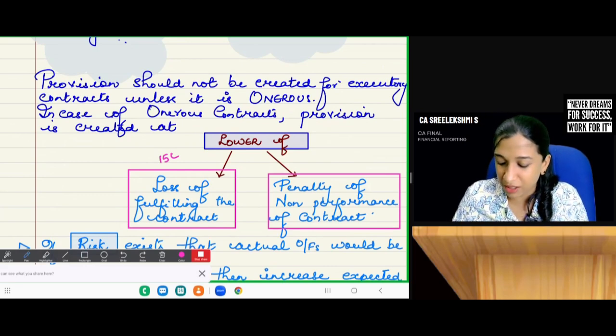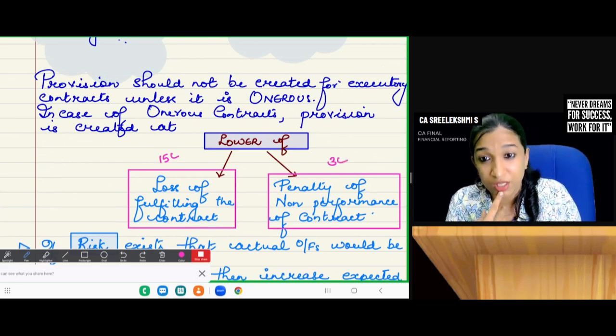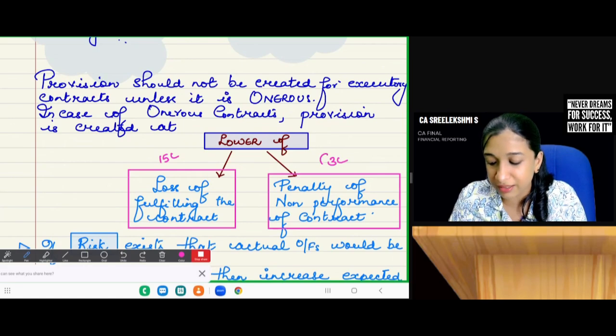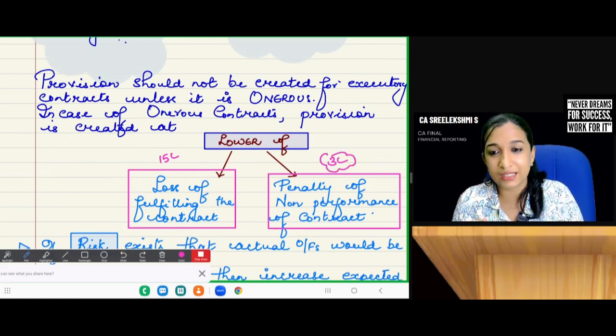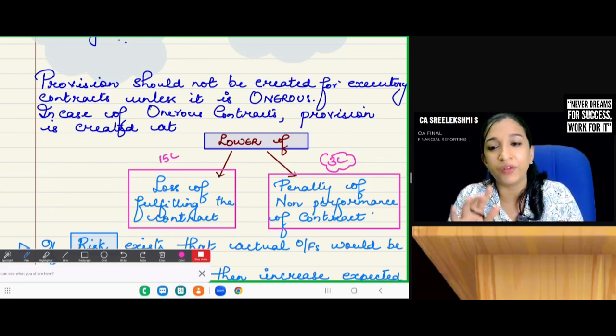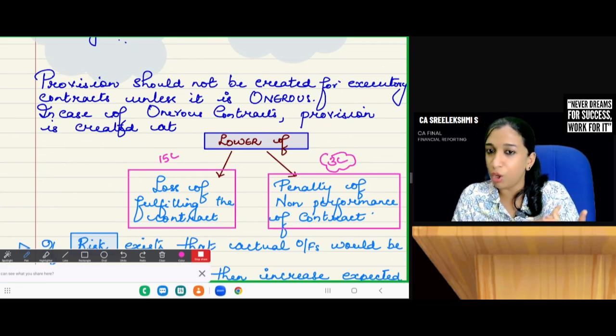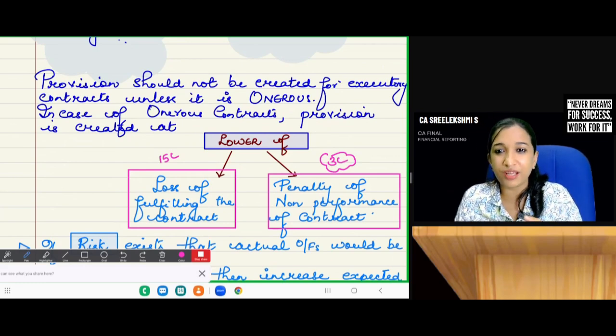In case of termination, what is the termination penalty? Say for example, 3 lakhs. Then it is better to exit from it. Only 3 lakhs will be your loss. You can create provision for this 3 lakhs. For an onerous contract, create provision for the lower of the loss of fulfilling the contract and the penalty of non-performance of the contract.